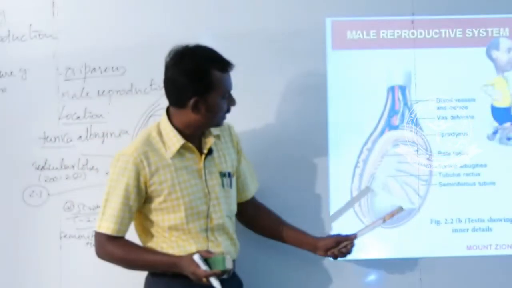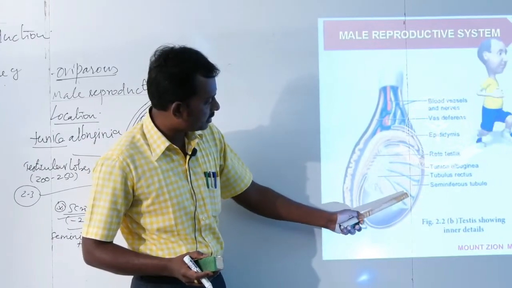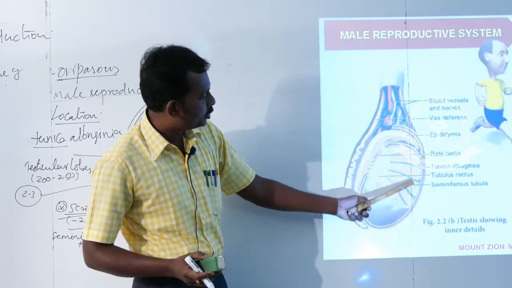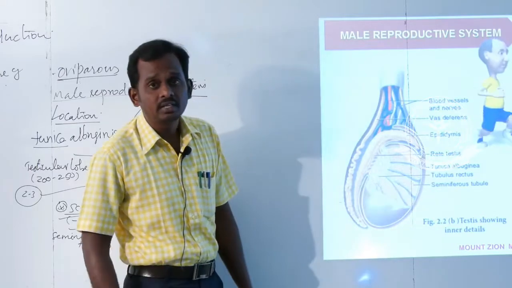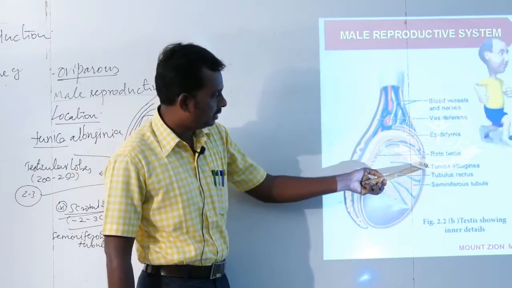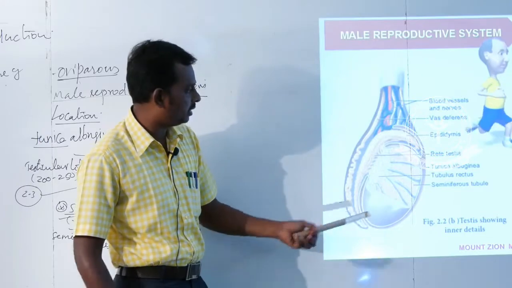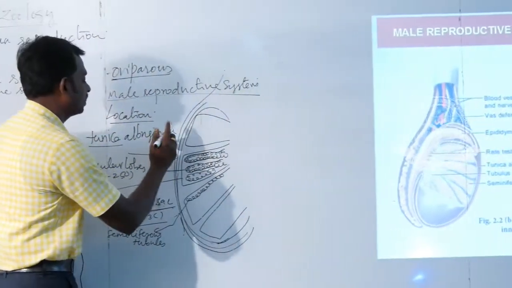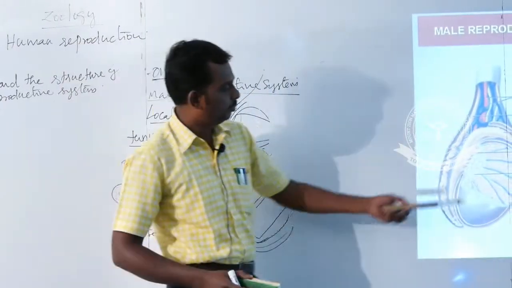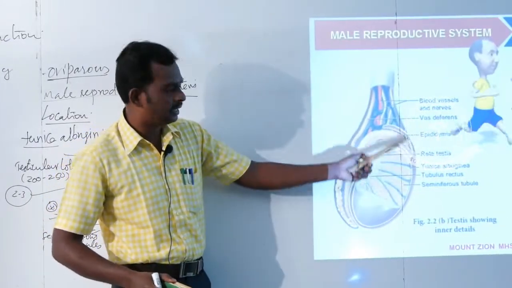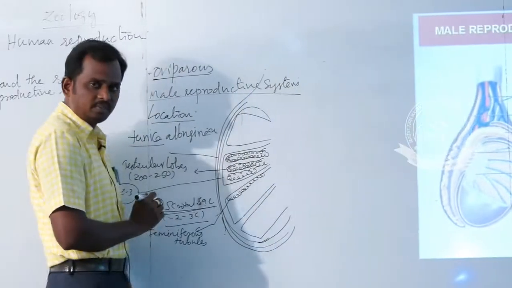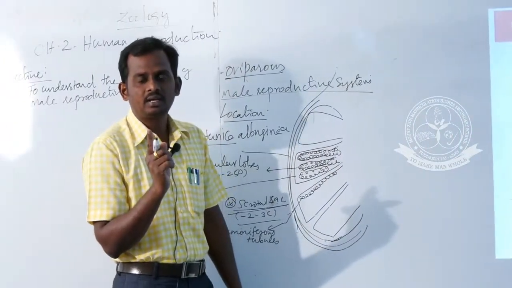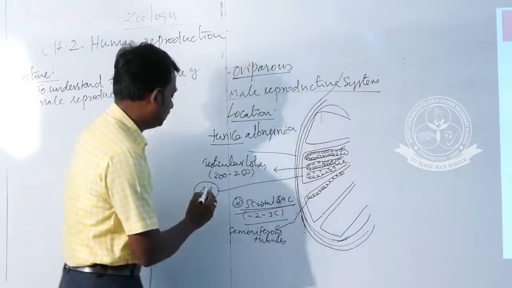Scrotal sac. Then this structure shows what? Testicular lobules. What do the testicular lobules contain? Seminiferous tubules. And see, this is the tunica albuginea. Tunica albuginea is a covering which covers the entire part of the testis. The number of seminiferous tubules in each testicular lobule is 2 to 3.